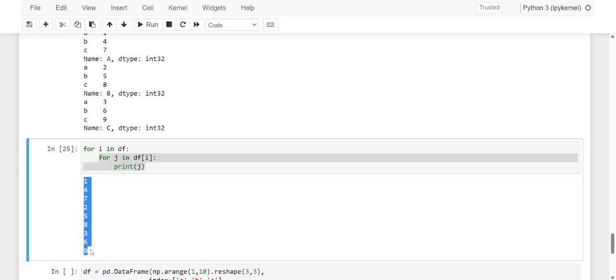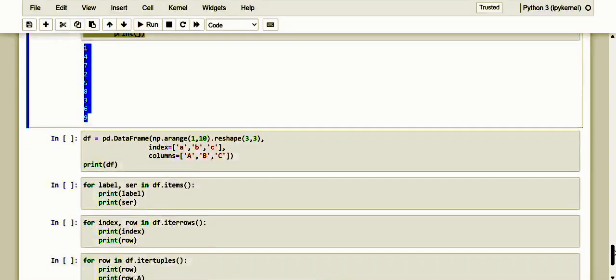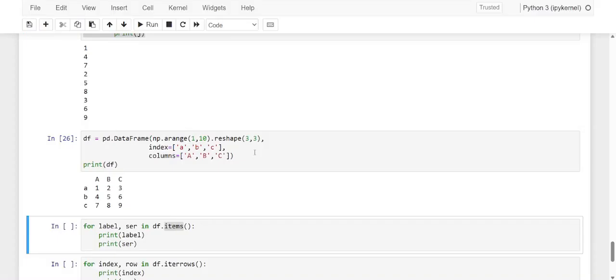Okay, dear friends, we have seen how it is possible to iterate between elements within the data frame by means of a for loop. That is what we have just seen here in this example. And the Pandas library, however, provides methods specifically designed to iterate within the data frame more efficiently. So one among them is items. Okay, first of all, let me create the same sample data frame that we are going to make use of.